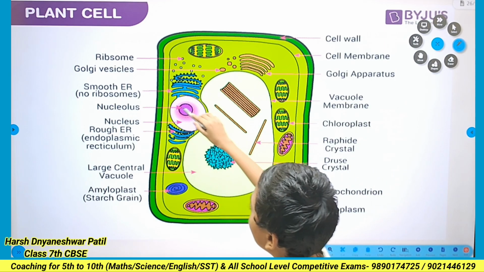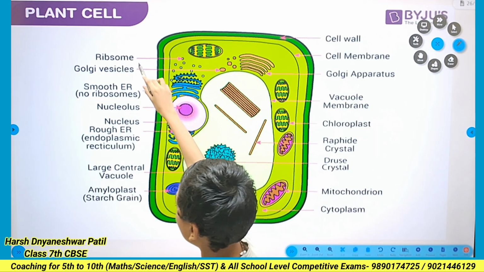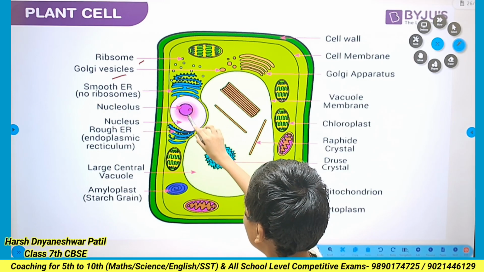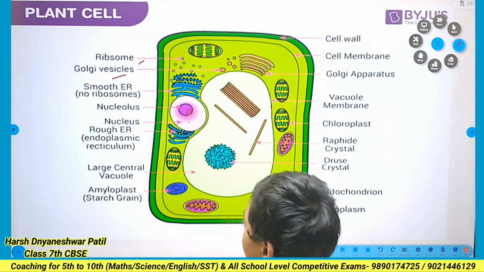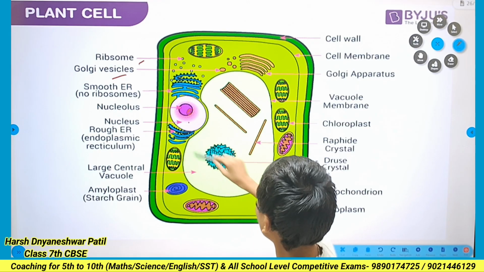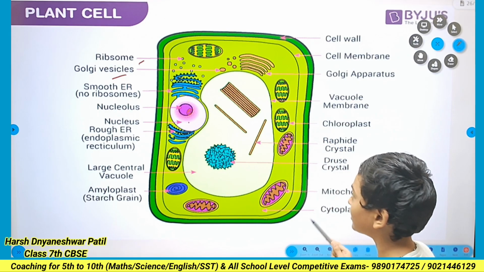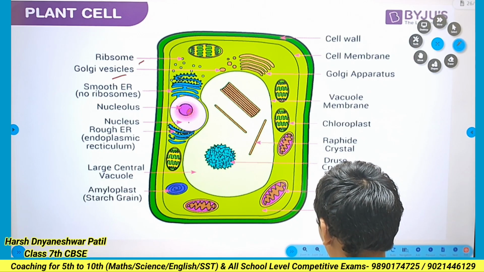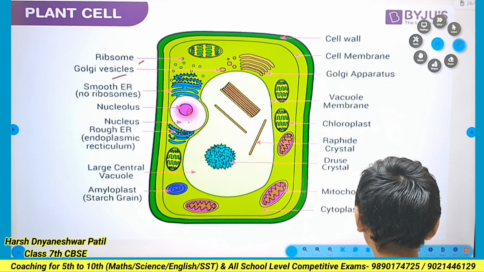Here is the diagram of the plant cell. Here is the ribosome, here is the Golgi apparatus, and here is the nucleus. There are so many other organelles like chloroplast, mitochondria and cytoplasm.